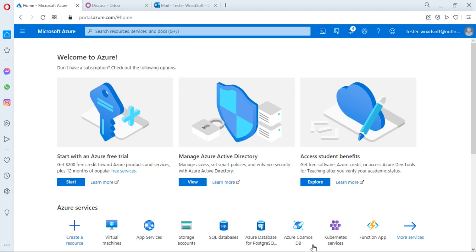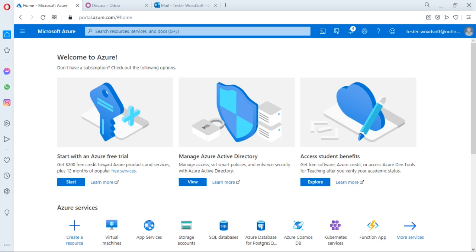This portal is used to create an application registration to authorize your Microsoft account in the Odoo connector. So start the application registration process.